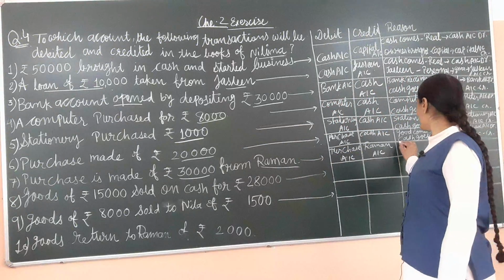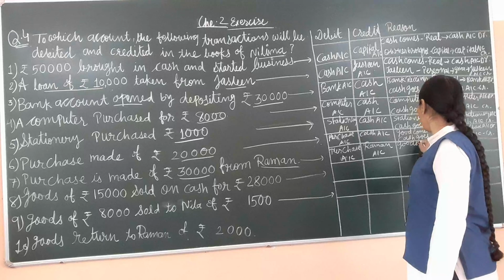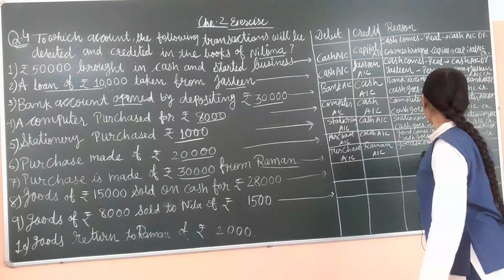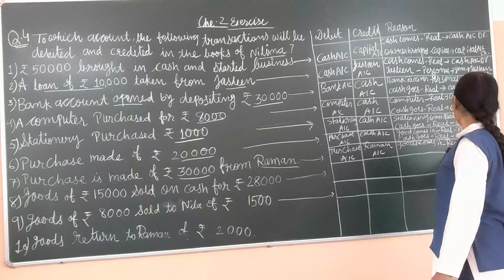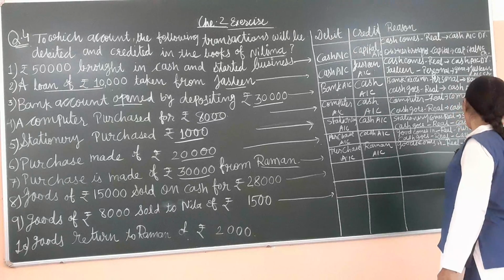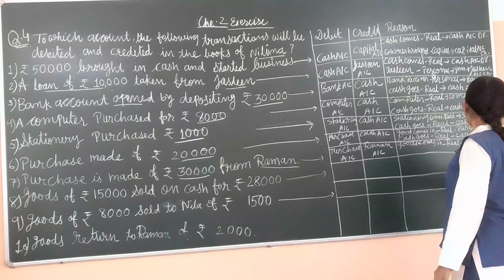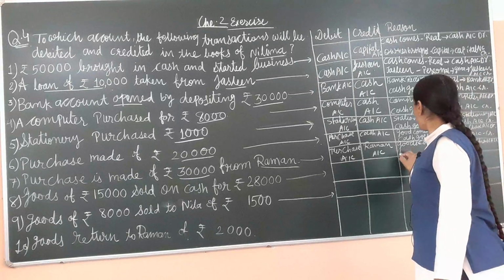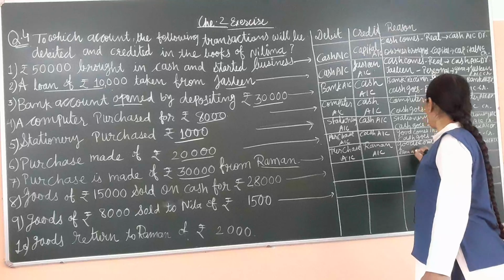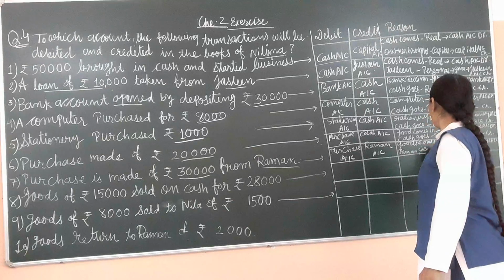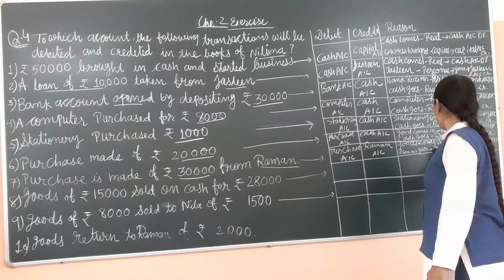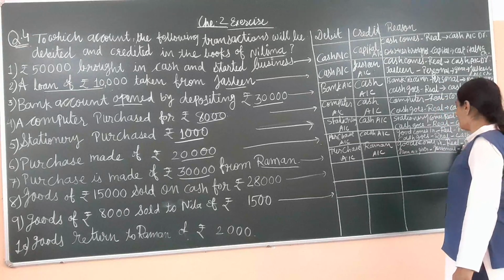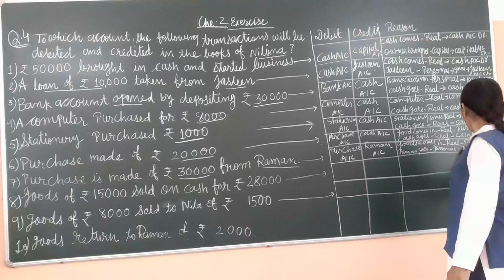Now purchase means goods comes in business unit, and here we use the real account and it is purchase account. Purchase account debit. Now Raman is the giver and we use the personal account, and so it is Raman account credit.